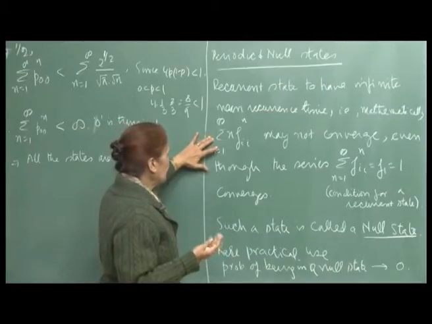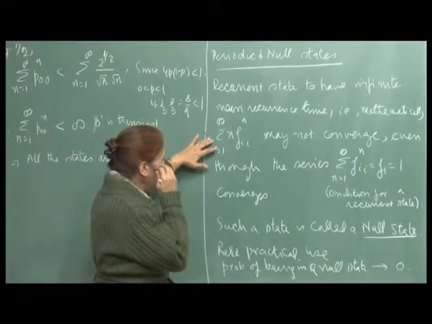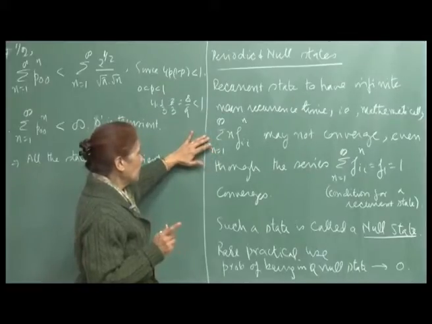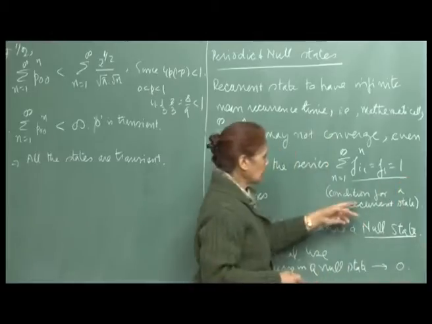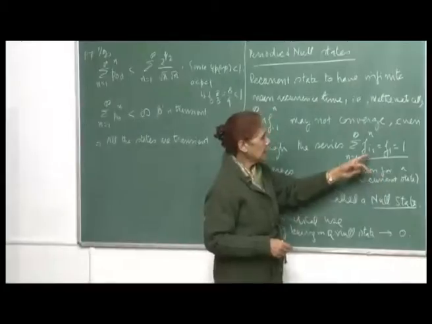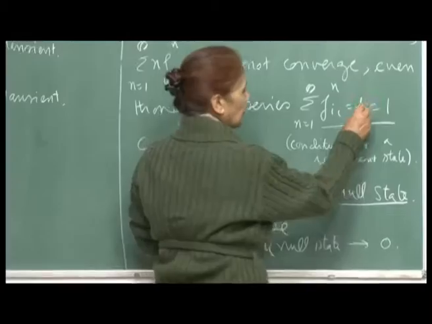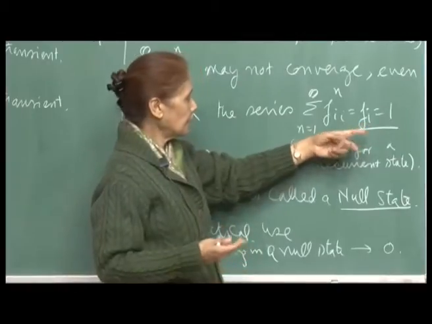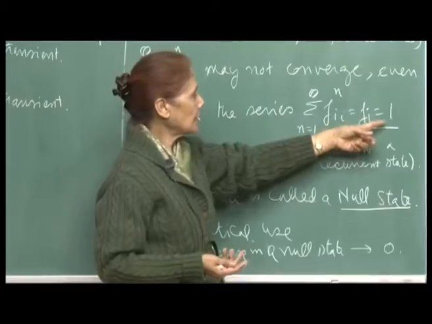When we did this, we assumed that this series will converge. But it is mathematically possible that this series may not converge, even though this is your condition for a state to be recurrent, that is, the sum of f_ii^(n) for n varying from 1 to infinity, which is equal to f_i, the probability of the state coming back to itself, is equal to 1.